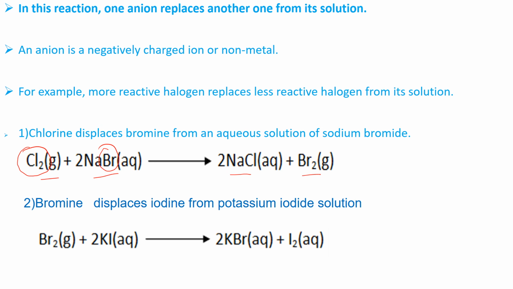Second example: bromine is able to displace iodine from a potassium iodide solution. Bromine is more reactive than iodine. That is why it is able to displace iodine from its salt solution. As a result, potassium bromide and iodine are formed.